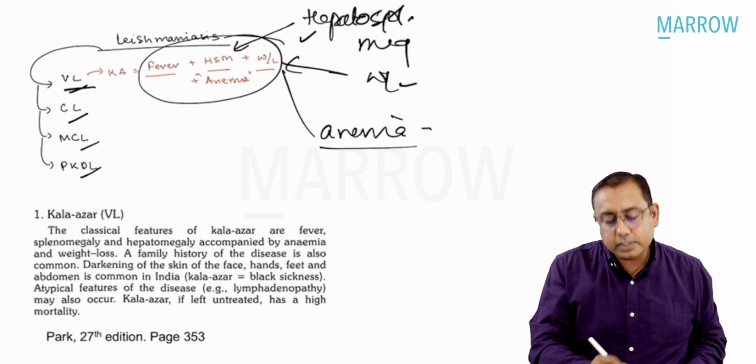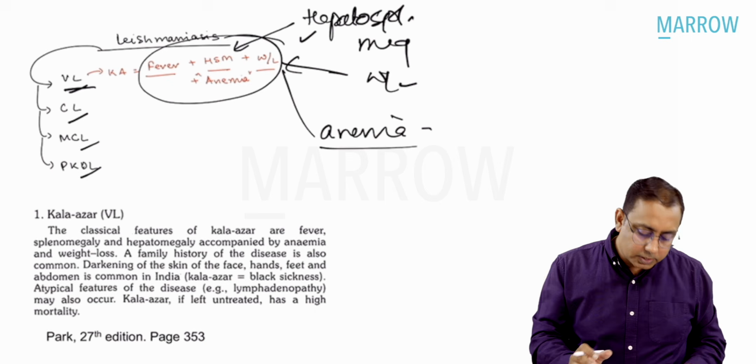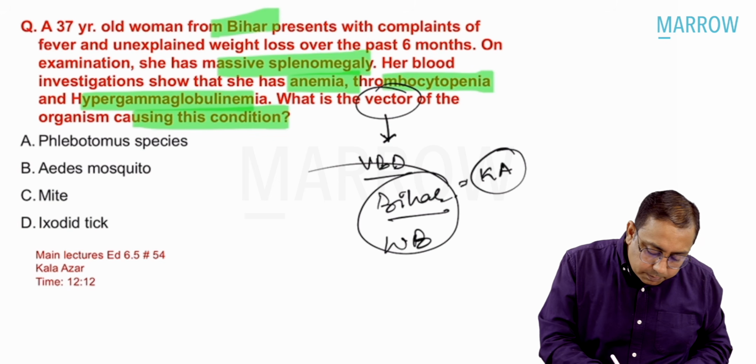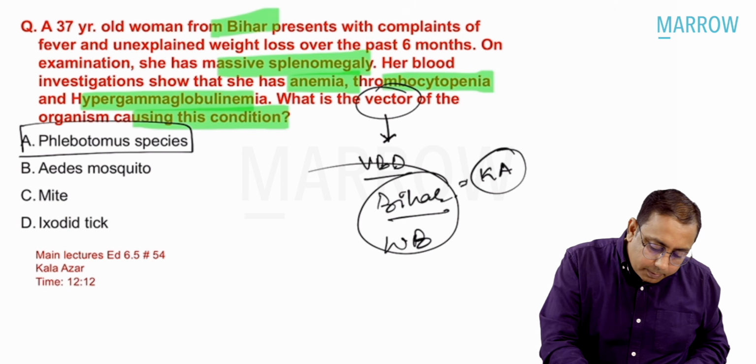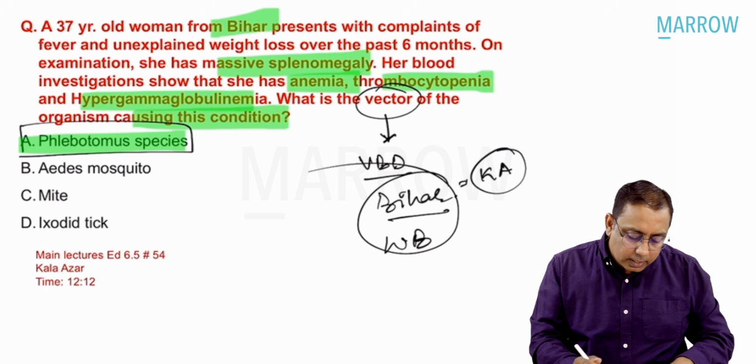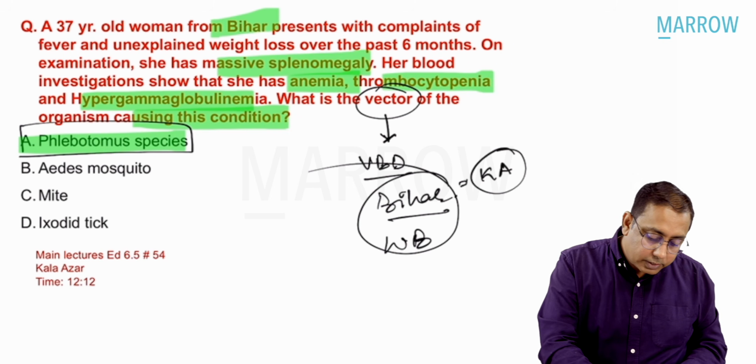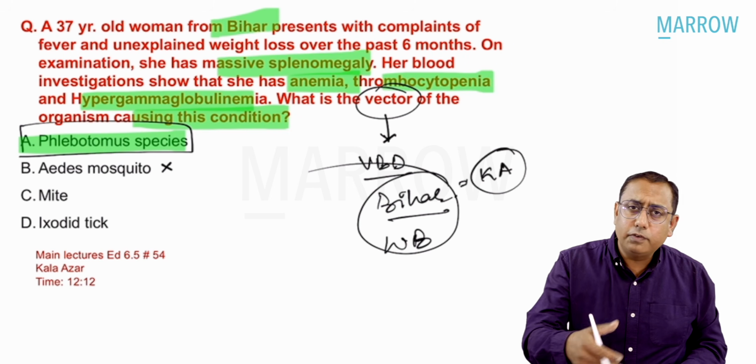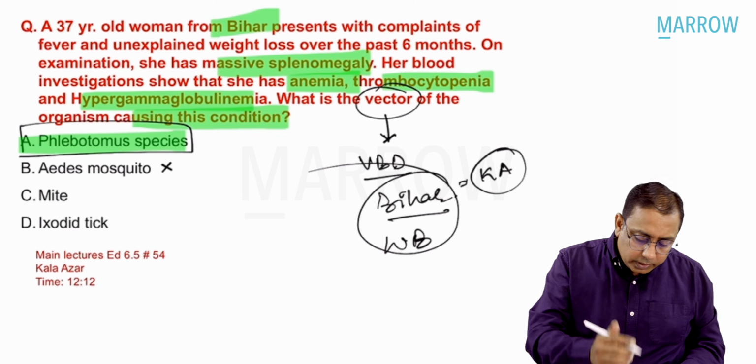These are the characteristic classical features of Kala Azar, and you already know that Kala Azar is spread by, what is the vector for Kala Azar, beta? It is Phlebotomus argentipes. It is not the Aedes mosquito, which is for yellow fever, dengue, and chikungunya.